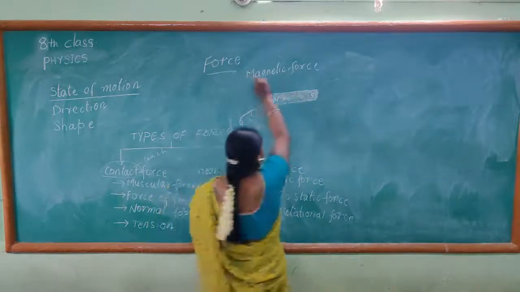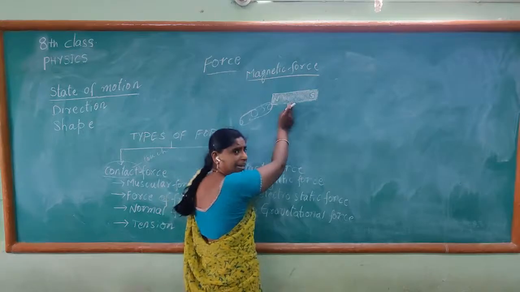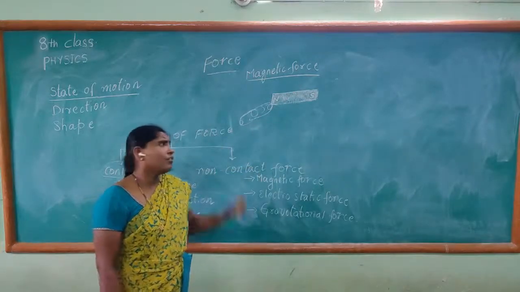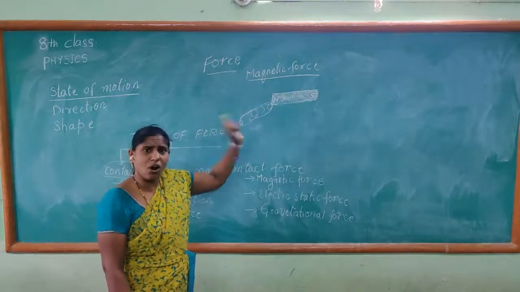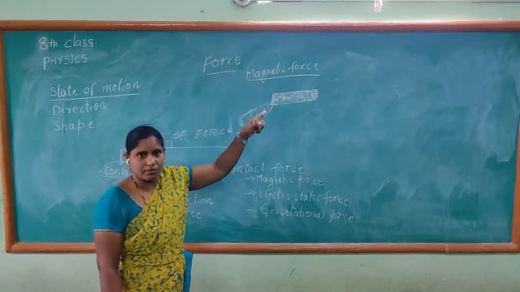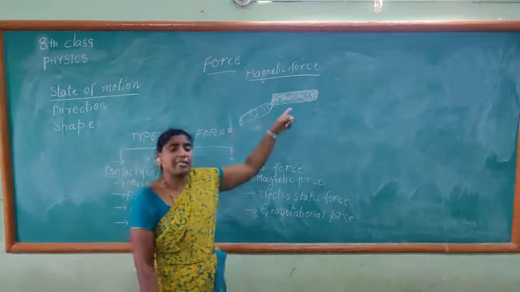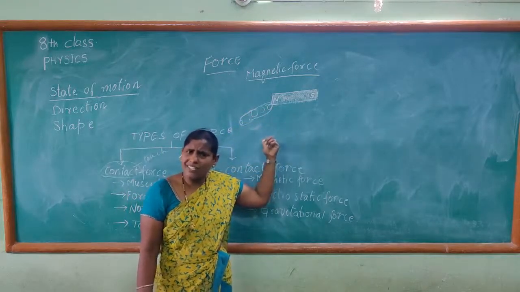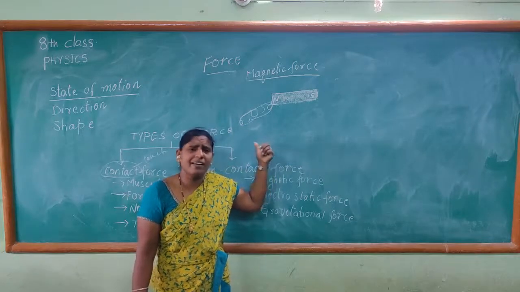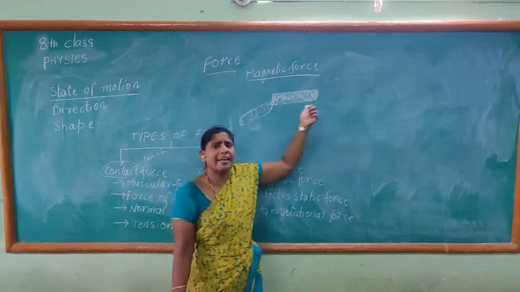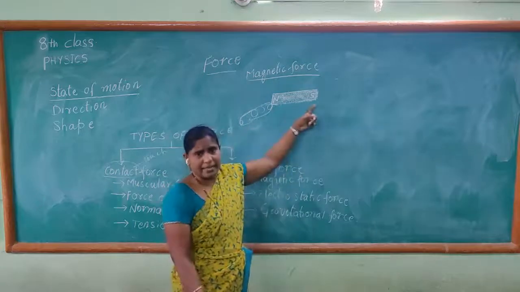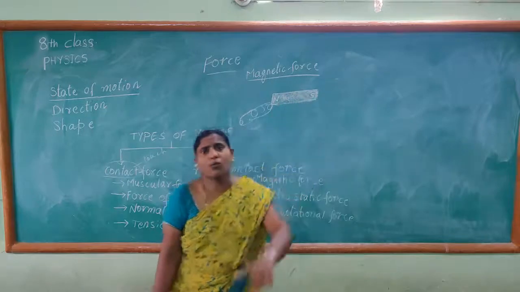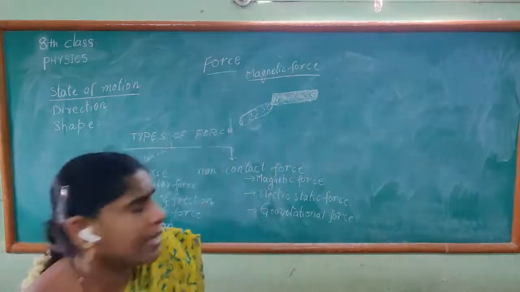The force exerted by the magnet is called magnetic force. So what is magnetic force? The force exerted by the magnet is called magnetic force. Here there is no contact, but even then the pin is moving towards the magnet and being attracted. This is about magnetic force. Let me give one more example so that you can easily understand.